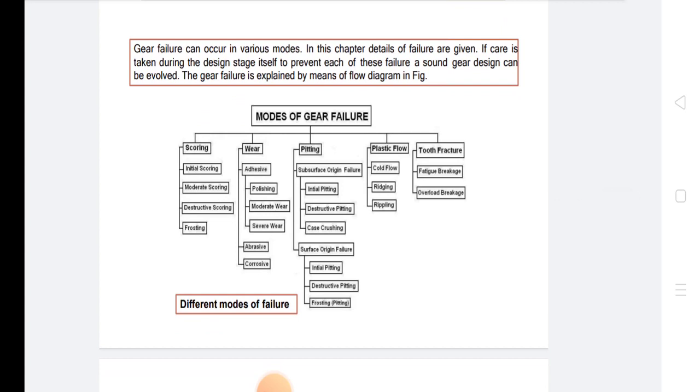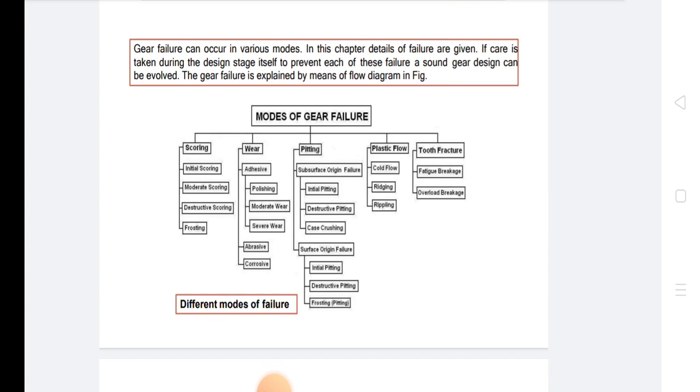Modes of gear failure. First, there are 5 types: scoring, wear, pitting, plastic flow, and tooth fracture. In scoring, there is initial scoring, moderate scoring, destructive scoring, and frosting. In wear, there is adhesive wear, polishing, moderate wear, severe wear, abrasive wear, and corrosive wear.